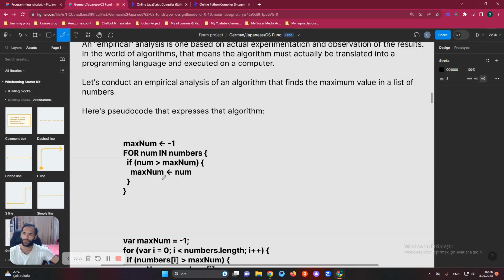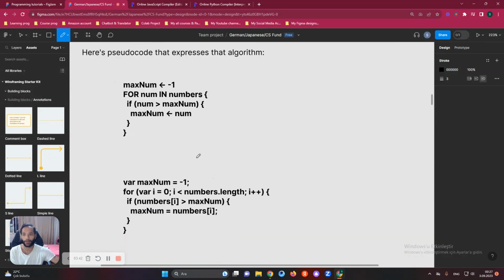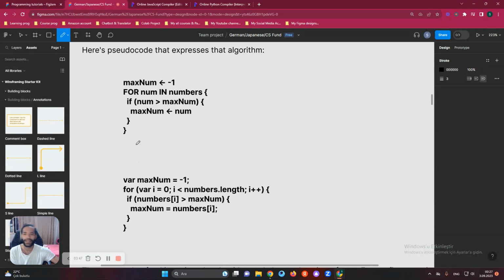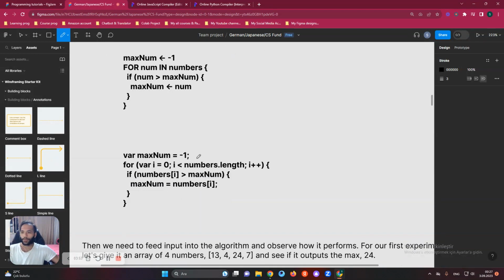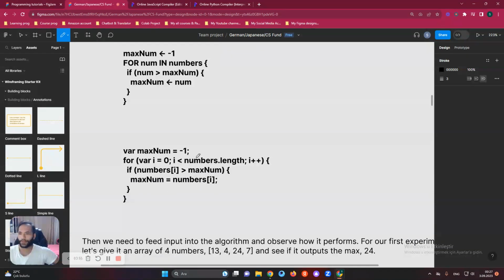Then we have a for loop, and in the for loop we will say for num of numbers, we can do such a job, and we can check with conditionals each of the items. We can get the output, and in this case we can use for of and for in loops, or for var i equals 0 and such things. Anyway, I don't want to speak a lot, just do it.